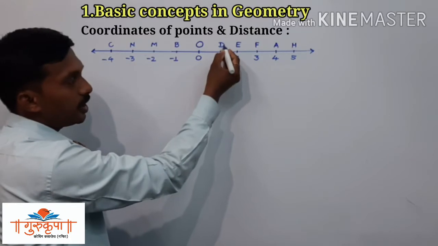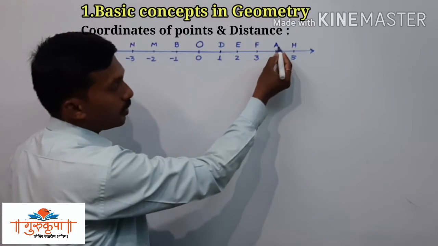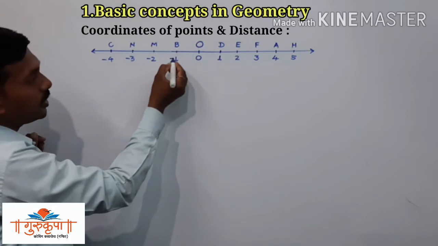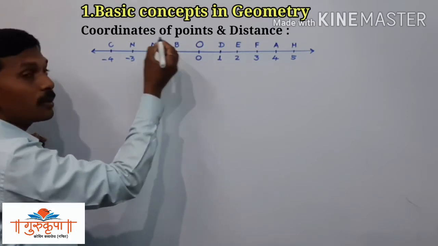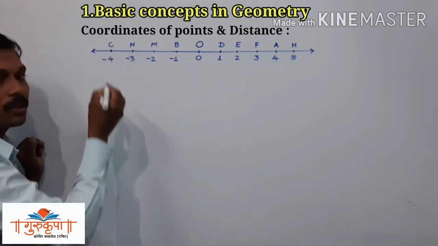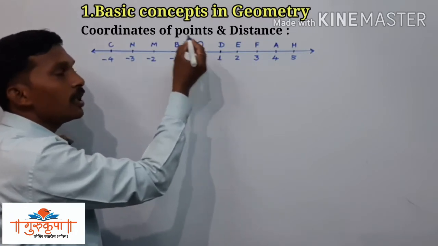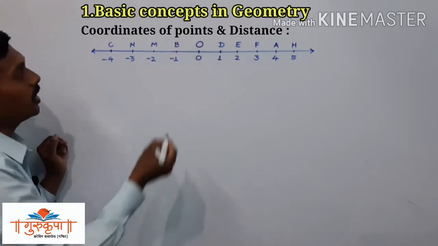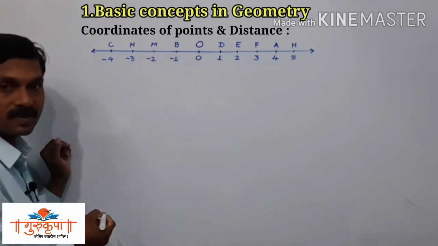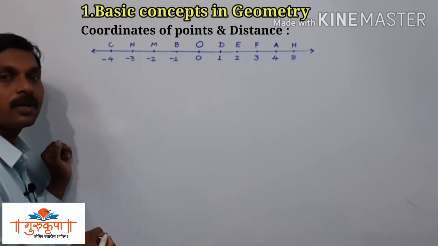Coordinate of the point A is 4, or you can represent -1 as the coordinate of the point B. We can represent -4 as the coordinate of the point C. We can represent 0 as the coordinate of the point O, or the coordinate of the point M is -2.